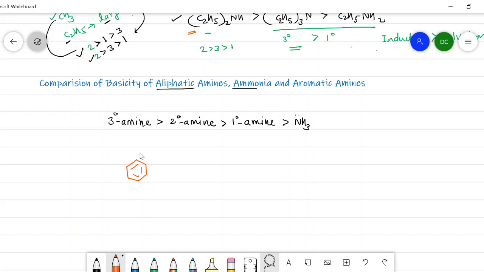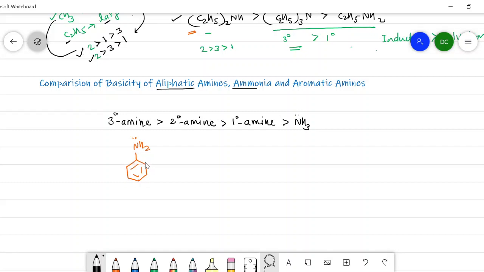There is an NH2 group attached to the aryl ring. No doubt it is basic, but aniline possesses a lone pair on the nitrogen which is in conjugation with the pi bonds or double bonds present in the aromatic ring.